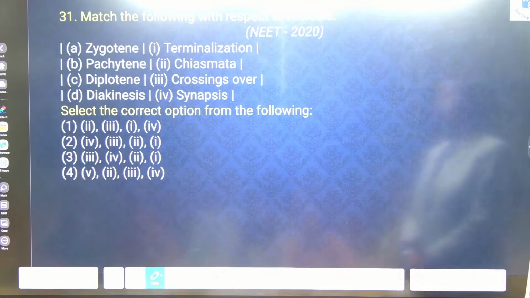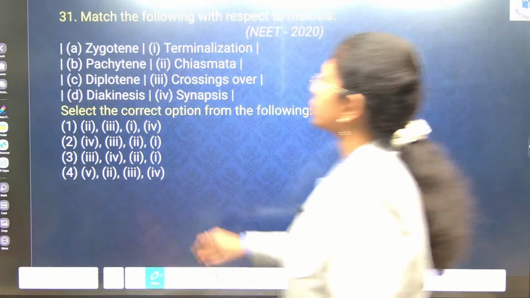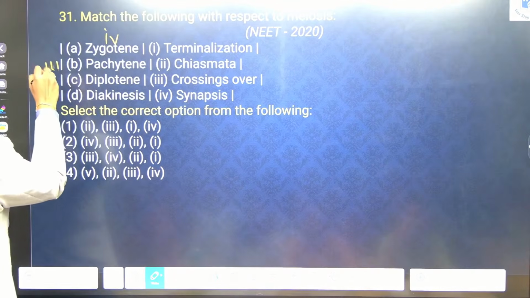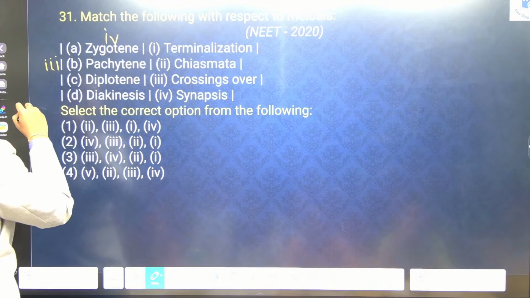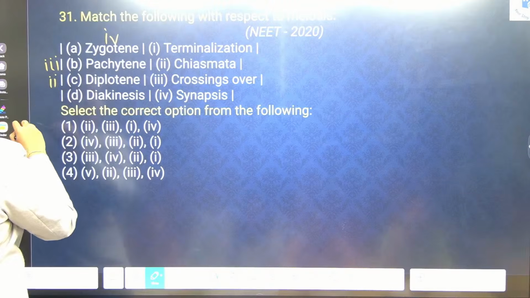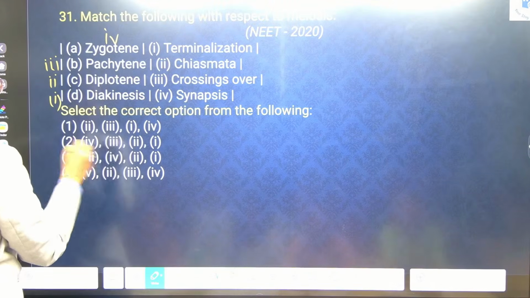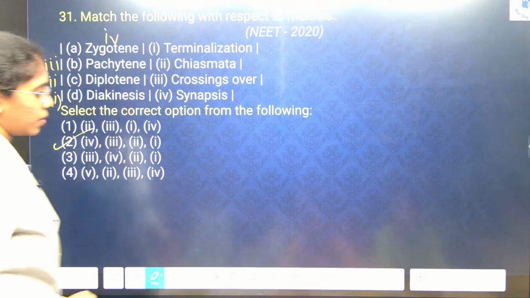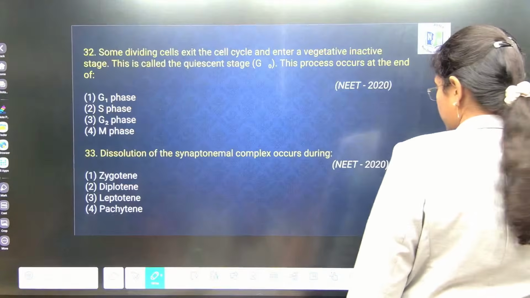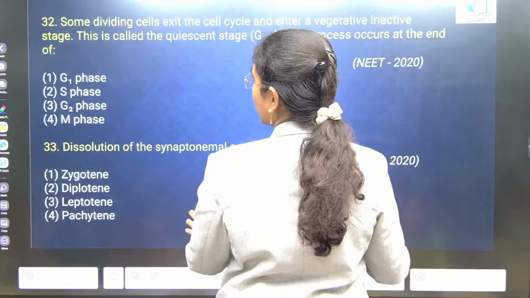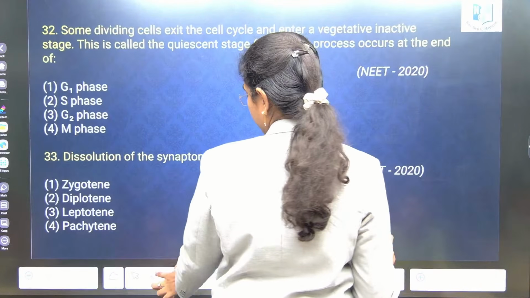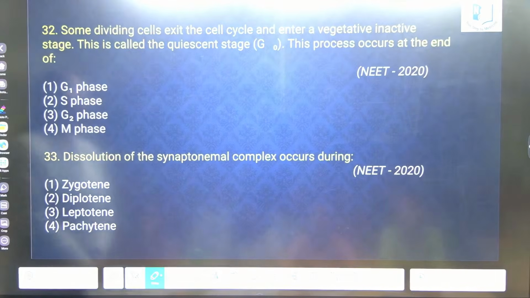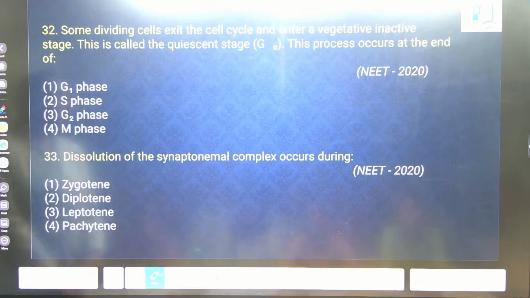Match the following type. Zygotene? Pachytene? Diplotene? Diakinesis? So total? What is the right answer? Next. Good.